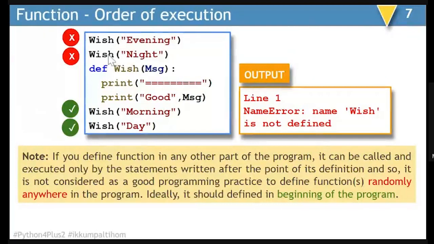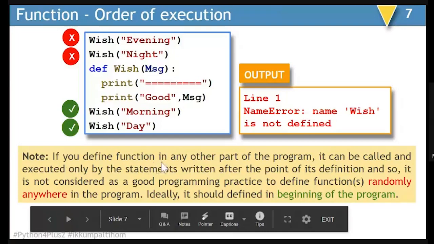So if you try doing that, you will get an error at line 1: NameError, name wish is not defined. So if you define a function in any part of the program, it can be called and executed only by the statements written after the point of its definition, and so it is not considered good programming practice to define functions randomly anywhere in the program. Ideally, it should be defined at the beginning of the program.